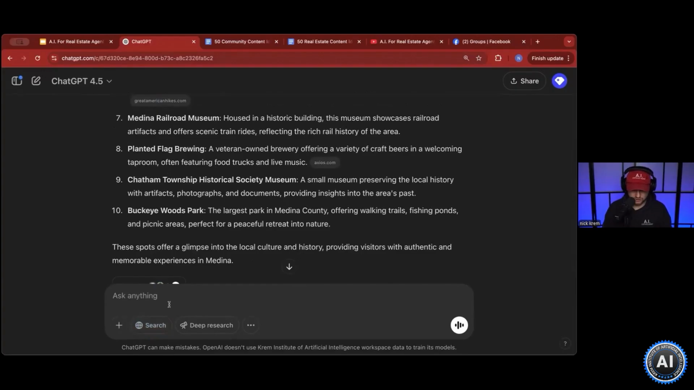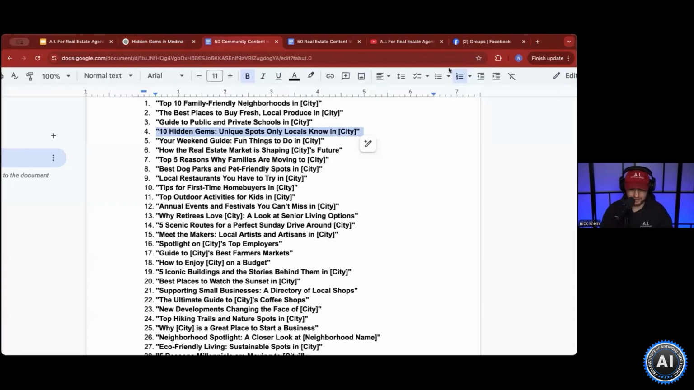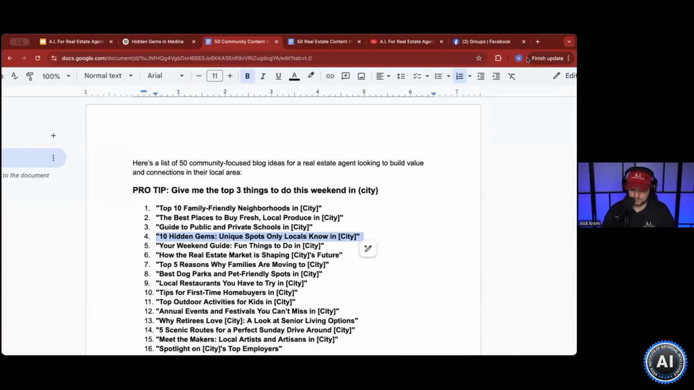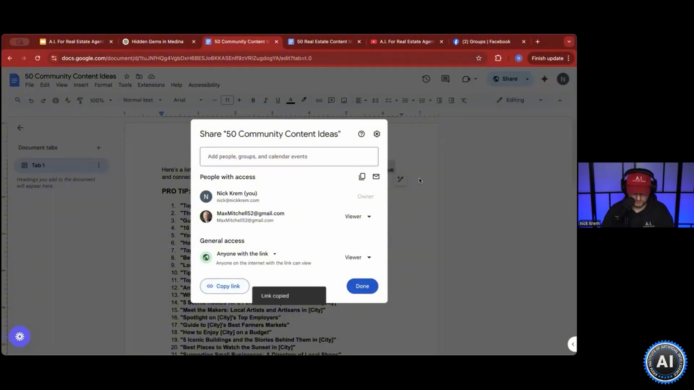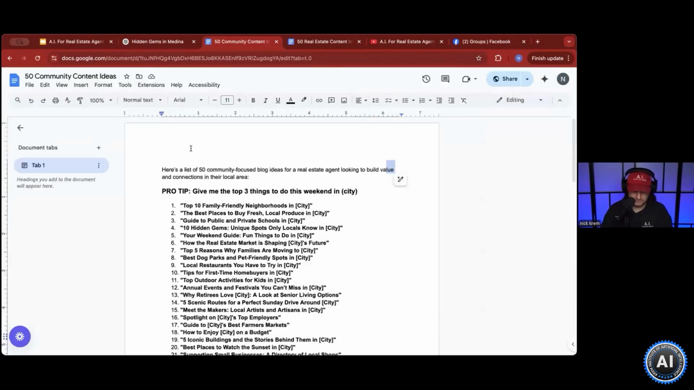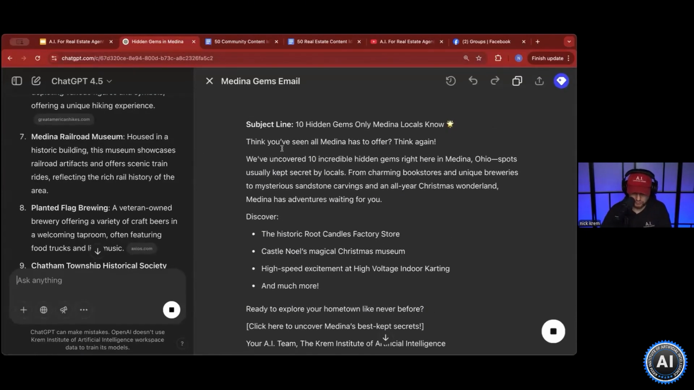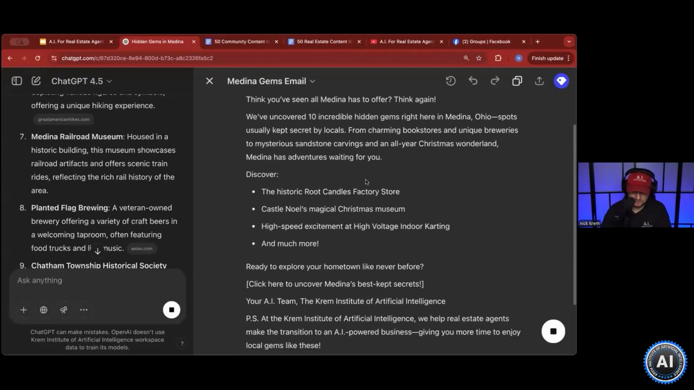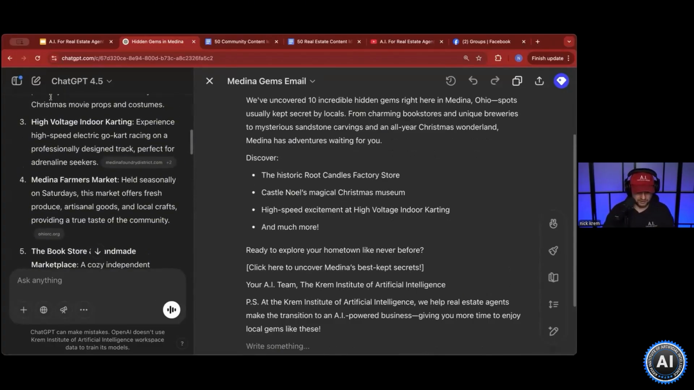And guess what you can do? Write me an email to my database. Oh, yep, I got you, Paul. What I'm going to do is I will share this with you guys. Here's our list of 50 different community-based ideas. And you'll see, it'll go through and it will write you 10 hidden gems, an email for your database on this one.